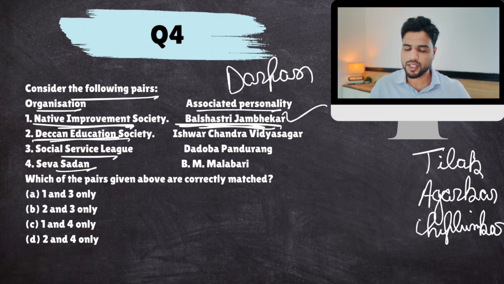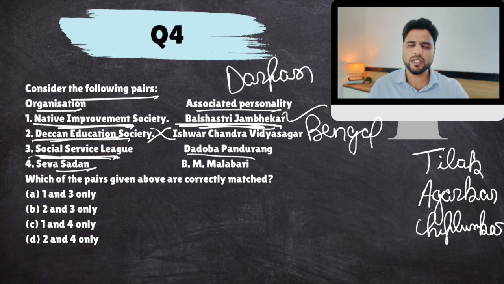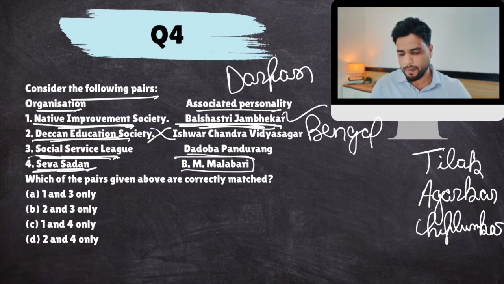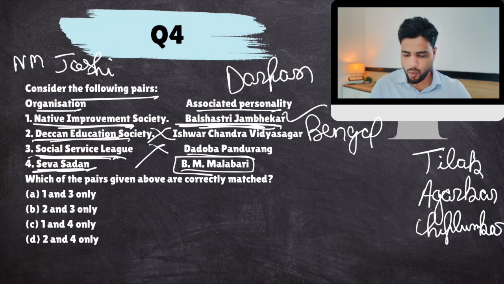Okay, it was not Ishwar Chandra Vidyasagar because, well, the name is Deccan Education Society. It worked for people in Deccan. Ishwar Chandra Vidyasagar was a Bengali. He was from Bengal. So this is not true. Social Service League was not started by Dadoba Pandurang. Social Service League was started by various other people. Okay. Seva Sadan was started by B.M. Malabari. Okay. Social Service League was started by N.M. Joshi. So this is also false. The answer is only 1 and 4.